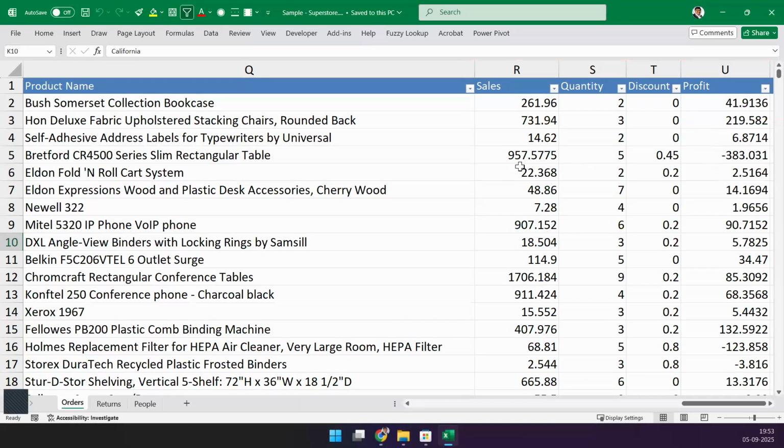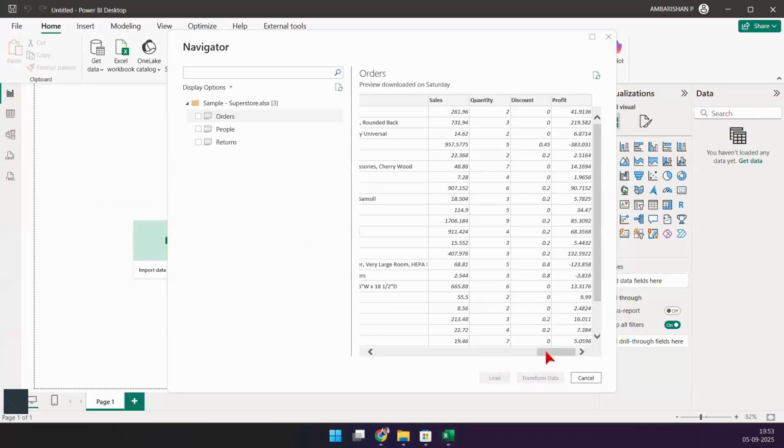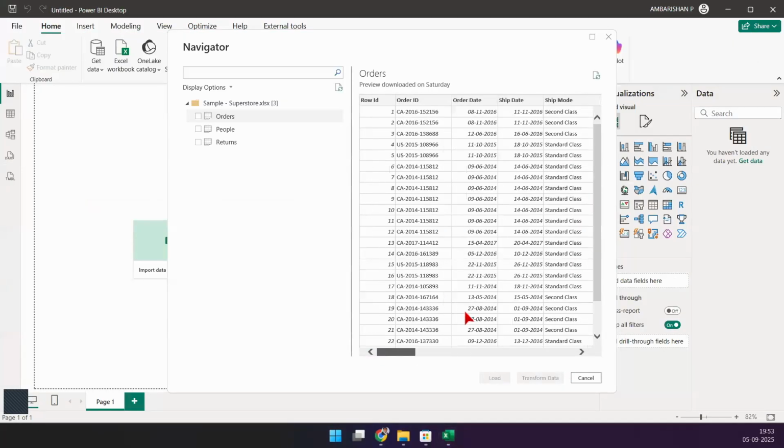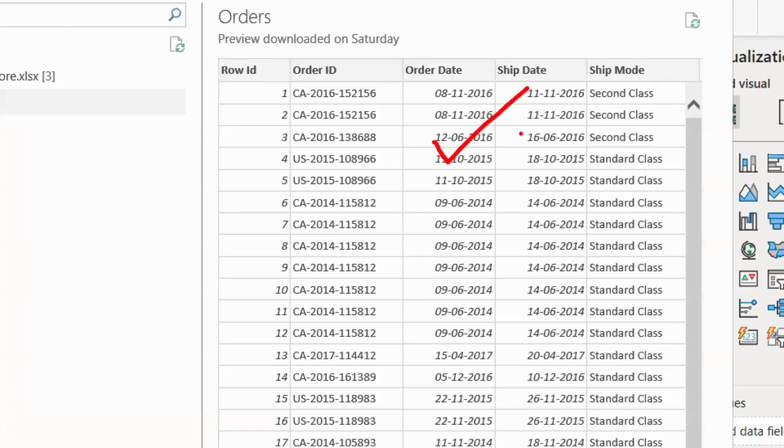Is the entire data set being shown here, or is it just a preview? Don't worry about all of this. This is just a preview, but when we load it, you will have everything here. So with that validation done, which confirms that I'm looking at what I see in my orders table,